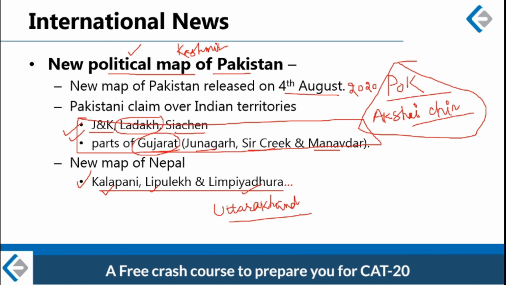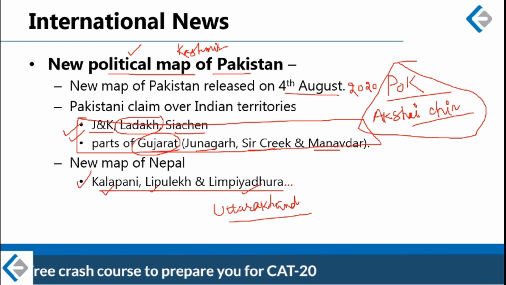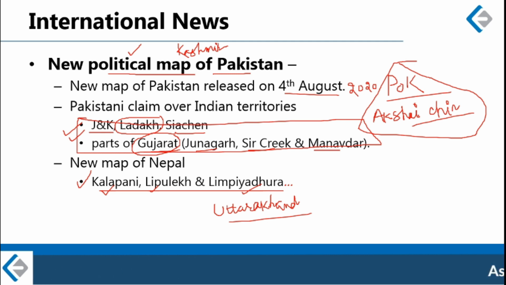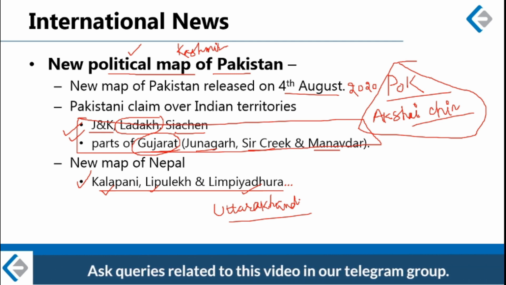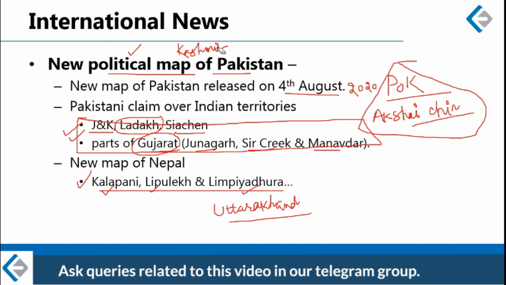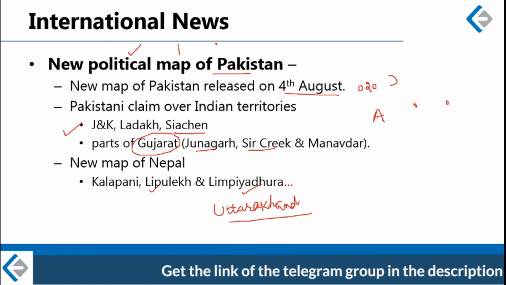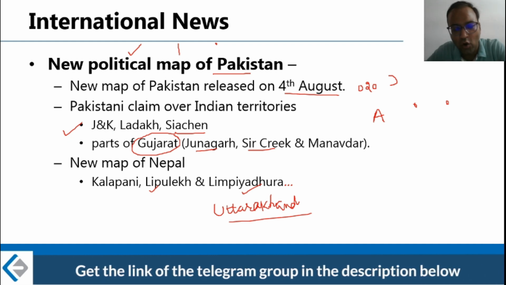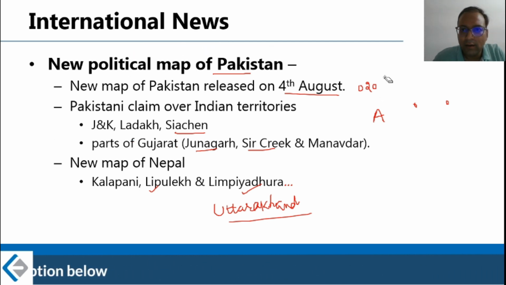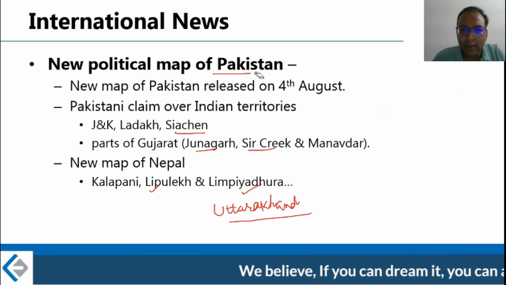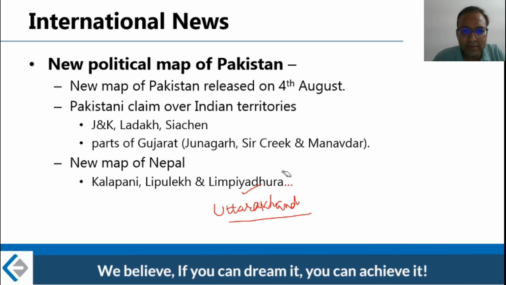So Pakistan releasing a new map, Nepal releasing a new map, and China continuously raising the stakes on the line of actual control. This all seems like part of a well thought out strategy by China to contain India, to confine India with the use of India's neighbors.